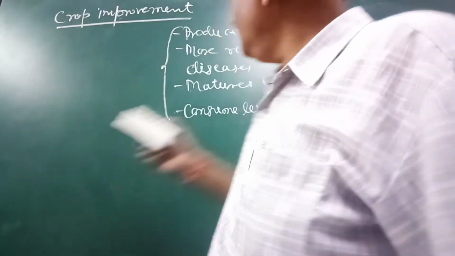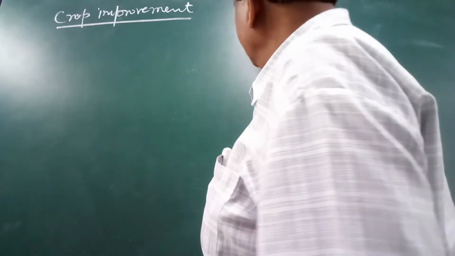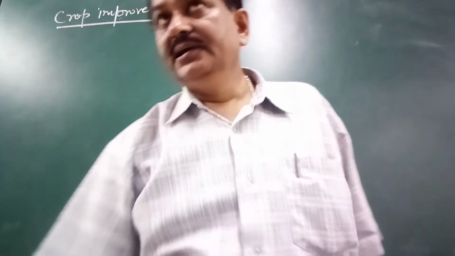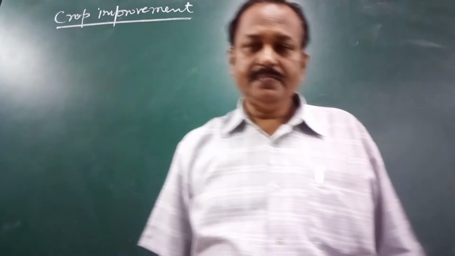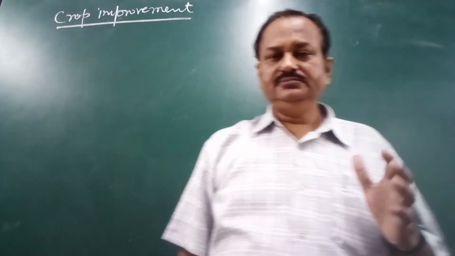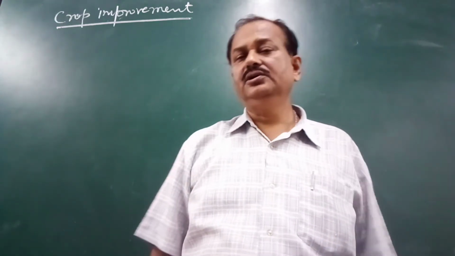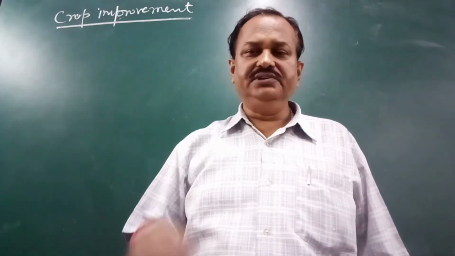Now crop improvement is done by genetic engineering. Genetic engineering is a branch of biotechnology. Biotechnology is a combination of biology with technology.